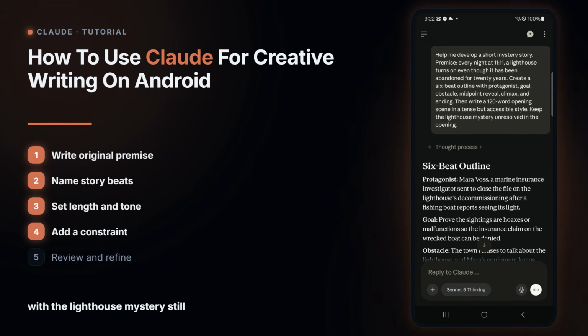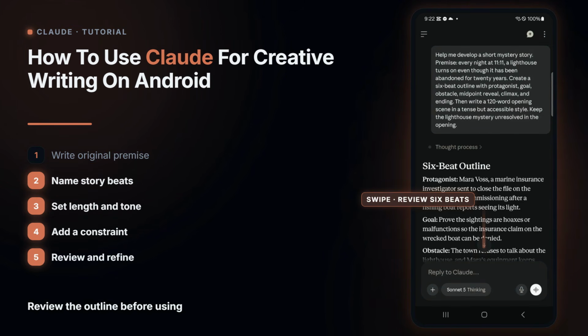With the lighthouse mystery still unresolved, send the prompt. Claude now has specific creative boundaries instead of a vague request to write a story. Review the outline before using the prose.